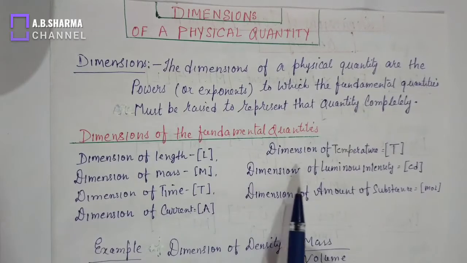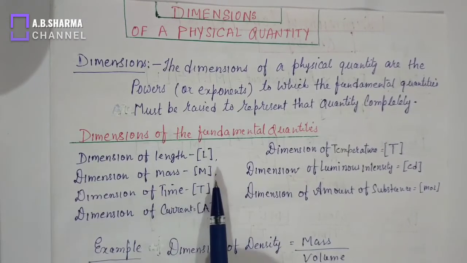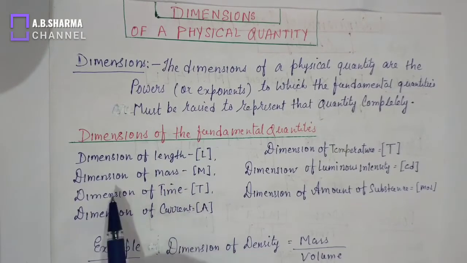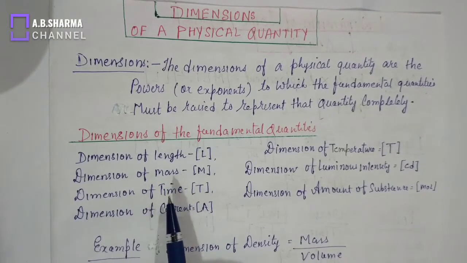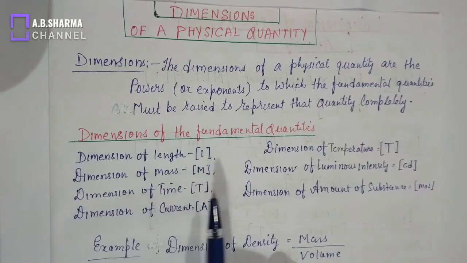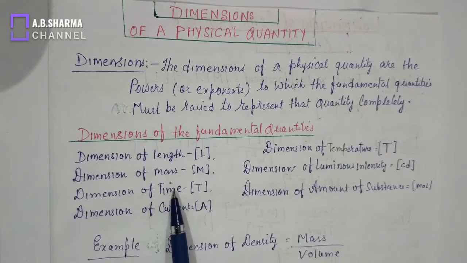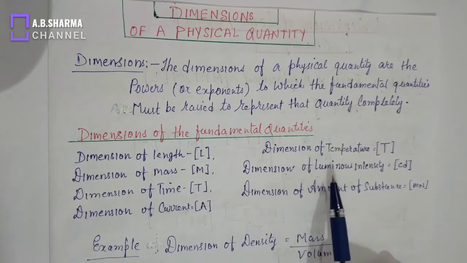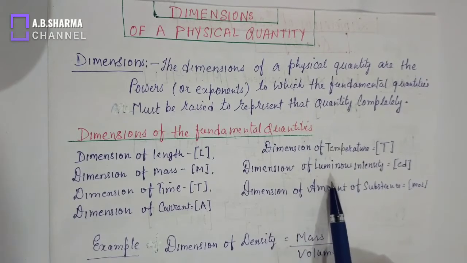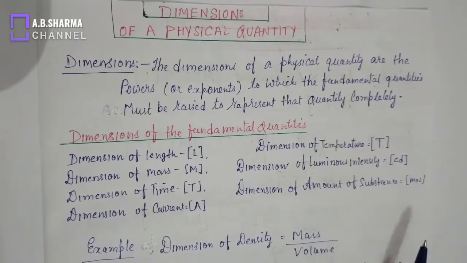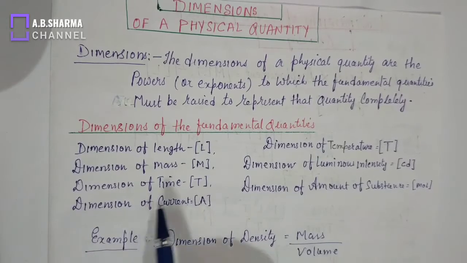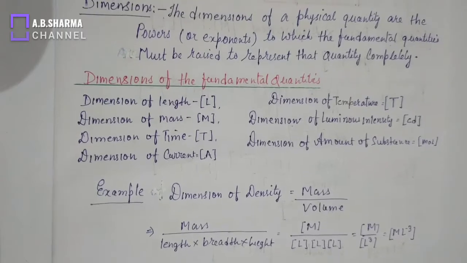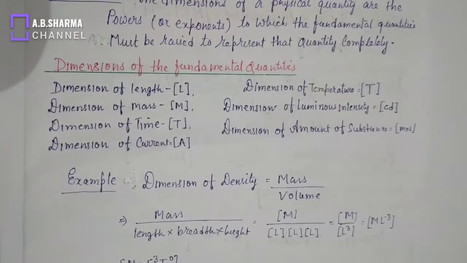First see the dimension of some fundamental quantities. In the previous video I have explained unit and fundamental units. Dimension of these fundamental units are: dimension of length is L, dimension of mass is M, dimension of time is T, dimension of electric current A, dimension of temperature K, dimension of luminous intensity cd, and dimension of amount of substance mole. We represent dimension of a physical quantity by giving a big bracket. Now see some example of dimension.